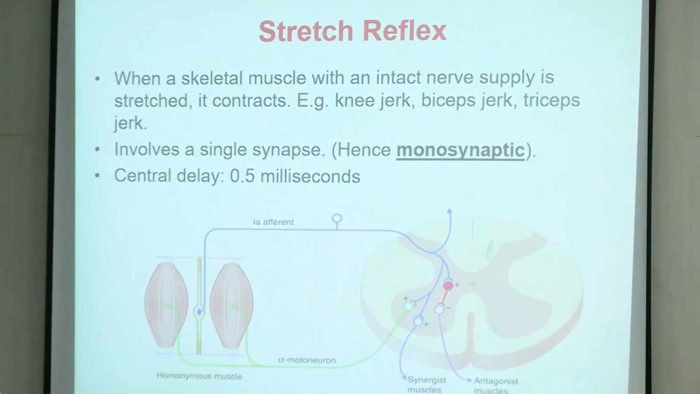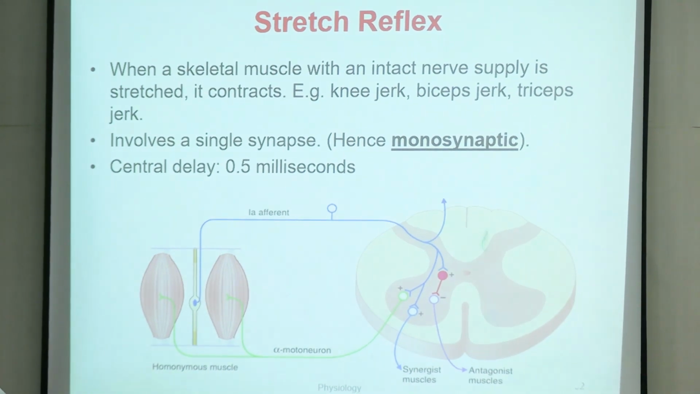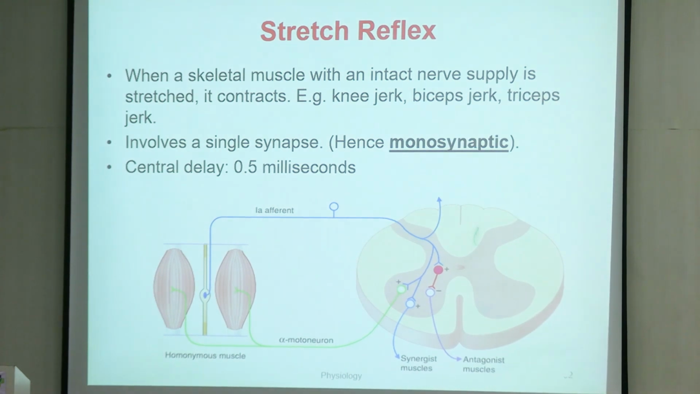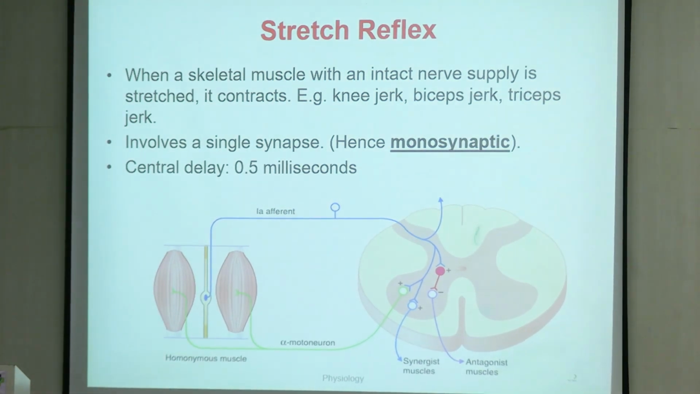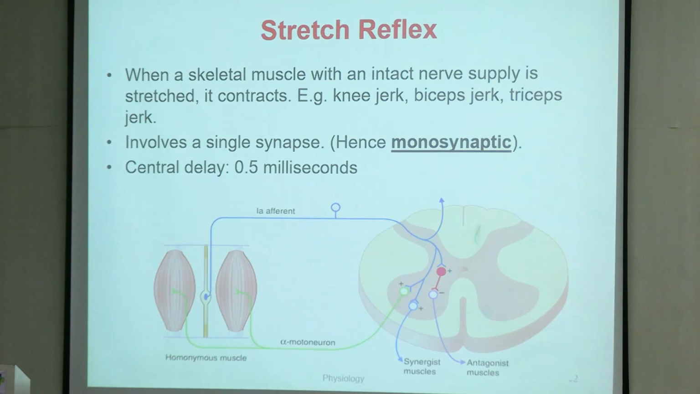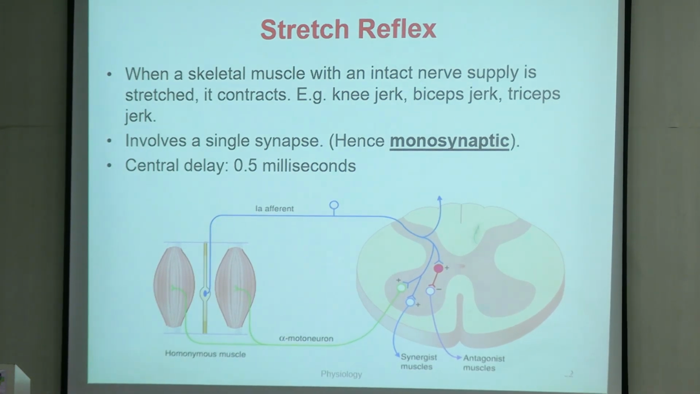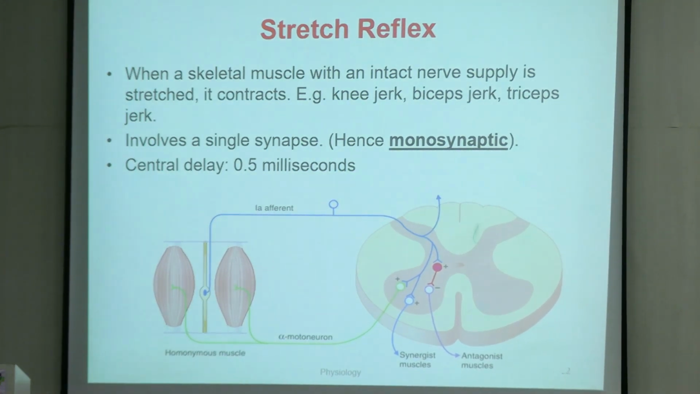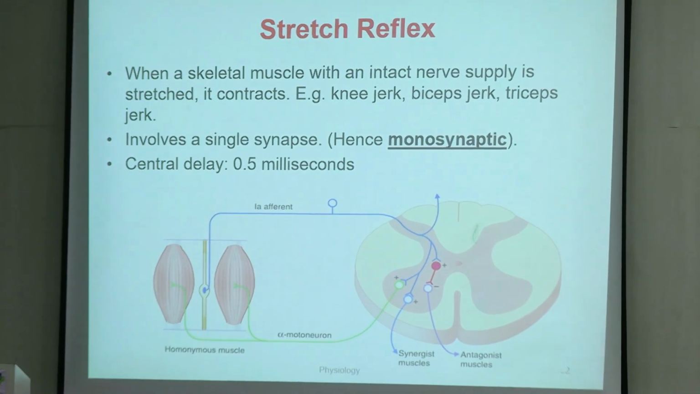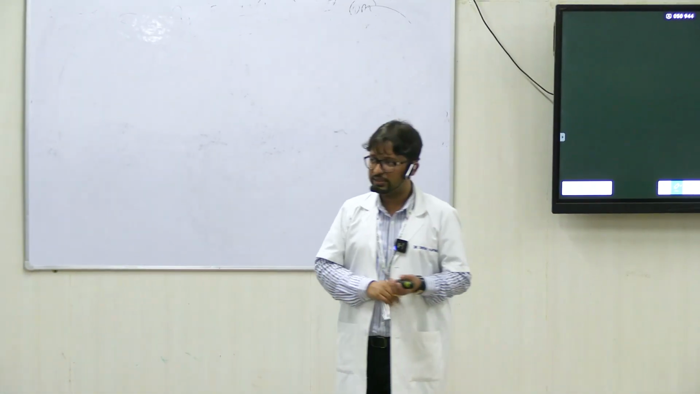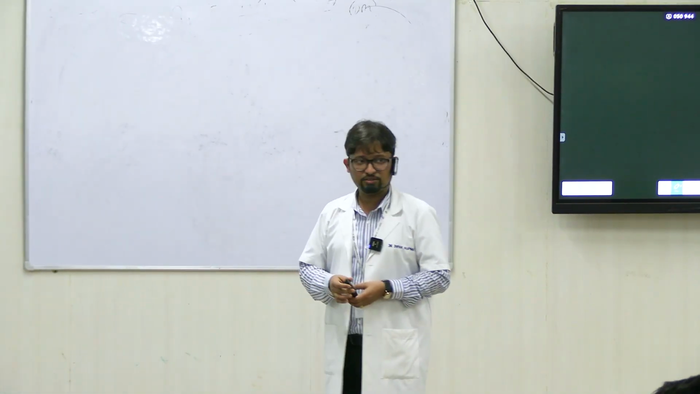Now we'll discuss the stretch reflex. So when a skeletal muscle with intact nerve supply, so this is important, nerve supply should be intact, if that is stretched, the muscle will contract, right? So muscle contract, that means the muscle will shorten. So all deep tendon reflexes, that we will also do in the practical lab, knee jerk, biceps jerk, triceps jerk, etc. All deep tendon reflexes are examples of stretch reflex.